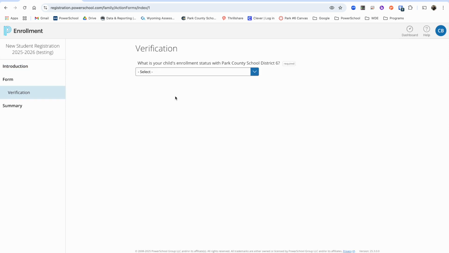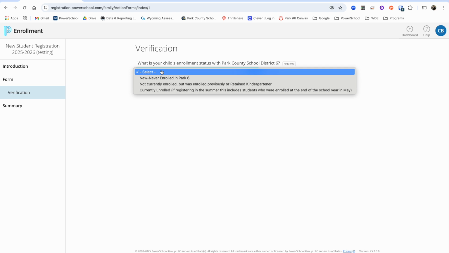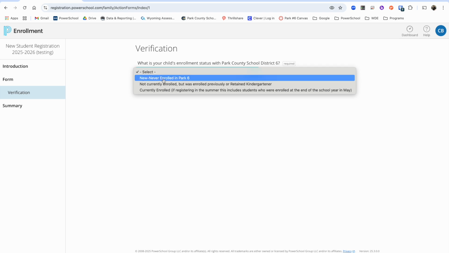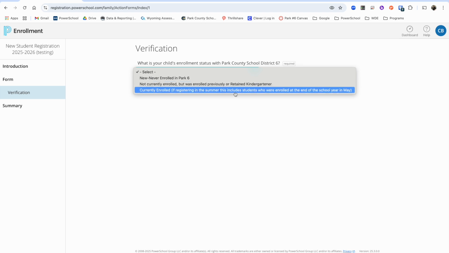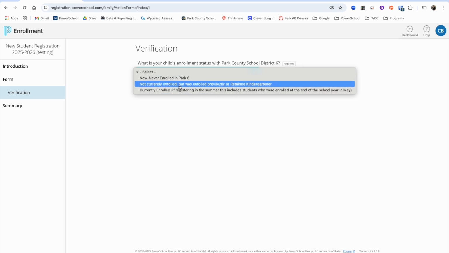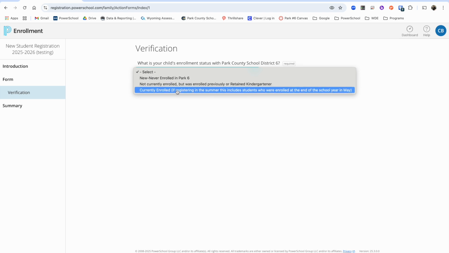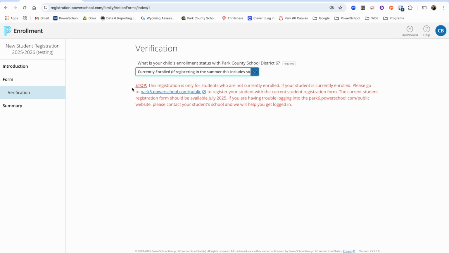And then the first question is going to ask, what is your child's enrollment status with Park County School District number 6? There are 3 options. They are: new, never enrolled in Park 6; not currently enrolled, but they were previously enrolled, or they are a retained kindergartner that will repeat kindergarten again; or they are currently enrolled. And you'll see when you select these options what happens. So if I select currently enrolled, as described, this is a new student registration, not a current registration. So this warning comes up and says, you're doing the wrong registration. Stop, and we will send more information in July 2025 or August 2025.